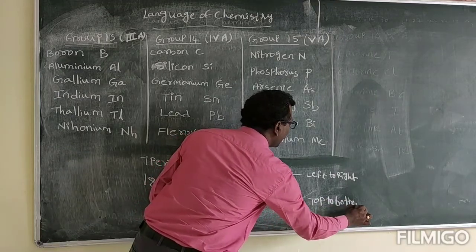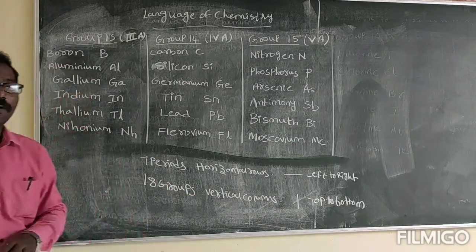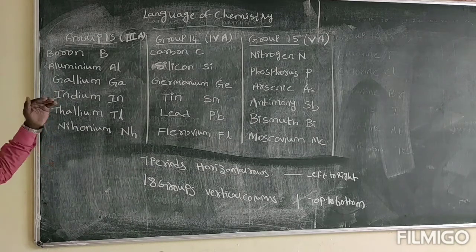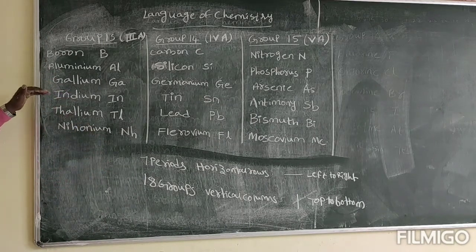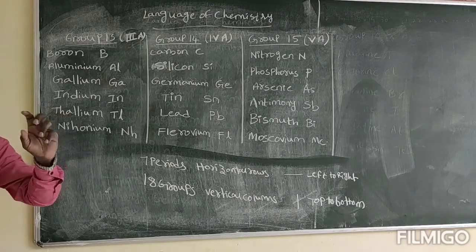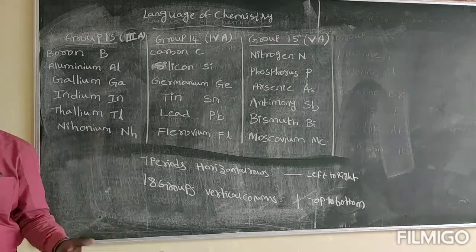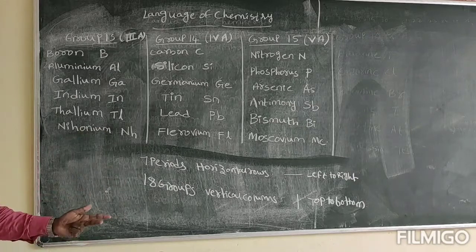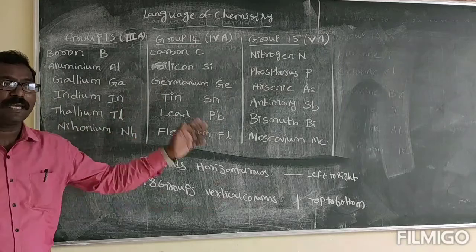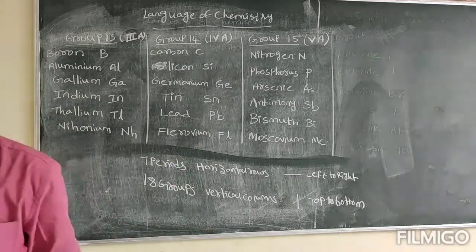So in the periodic table, you will see all these elements arranged like this. Now I am reading from top to bottom. So group 13 means what? Boron, aluminum, gallium, indium, thallium and nihonium. So you should understand this difference very clearly. So now we have gone through group 1, group 2, group 13, group 14 and group 15. Now we will write again group 16, 17 and 18. Okay? Right.